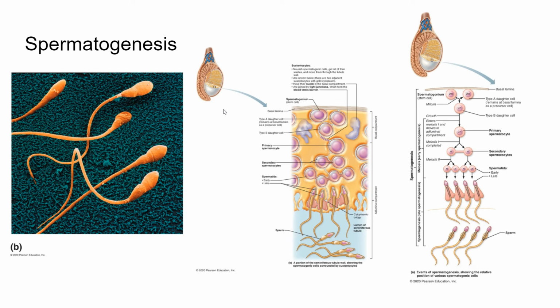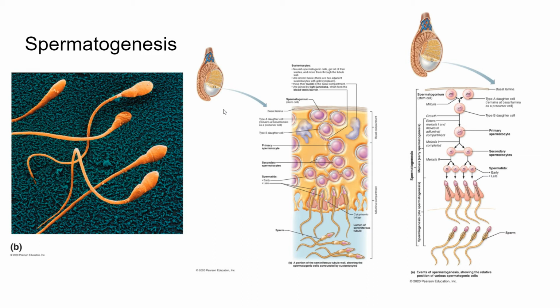Spermatogenesis. This is the process of forming male gametes. This occurs in the seminiferous tubules and begins at puberty, around age 14. The average adult male makes around 90 million sperm daily, and basically makes sperm until they die. There's not a stopping point for males. Basically, there are three steps in spermatogenesis. You can kind of see them there on the right.